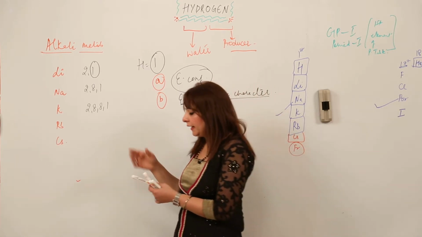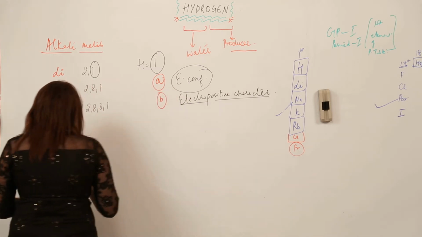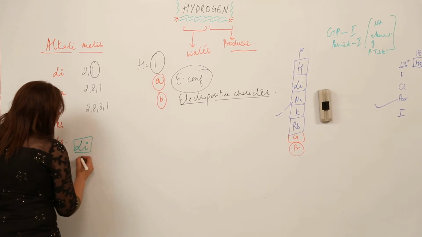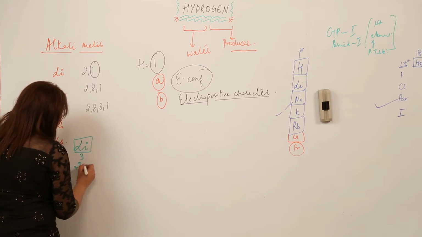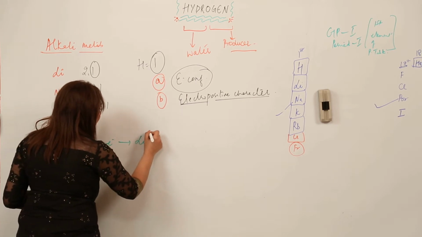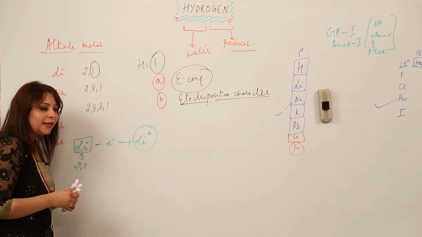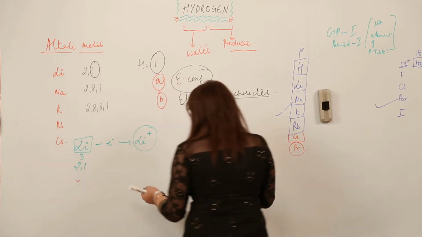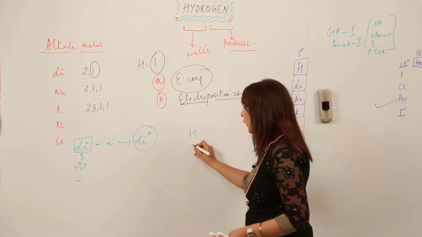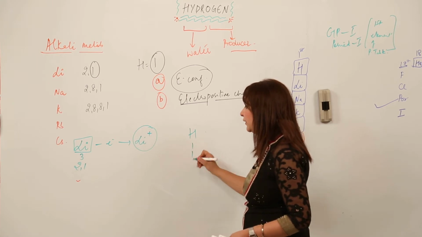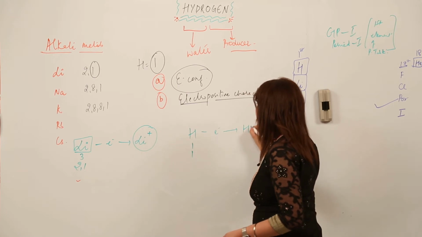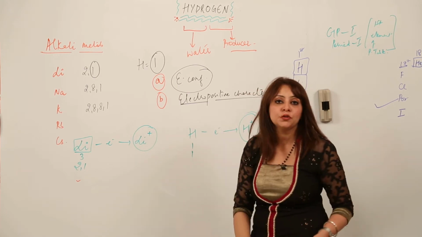Similarly, I am just stating an example for you. I am writing it for lithium. Suppose lithium is Li, you know, atomic number is 3, electronic configuration is 2,1. It loses one electron, and after losing it forms Li+, right? And similarly, I have told you before also that we can do it for hydrogen. Hydrogen also has one electron, atomic number one, electronic configuration one. It can also lose its one electron, and after losing, it is also going to form an electropositive ion.